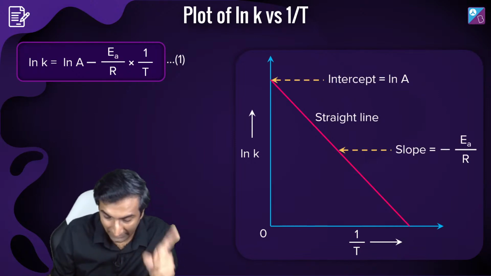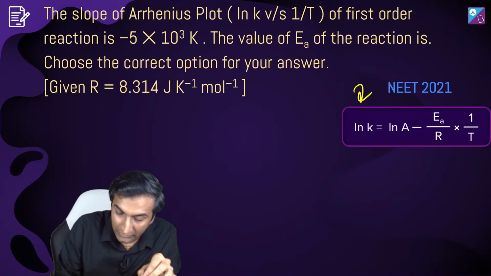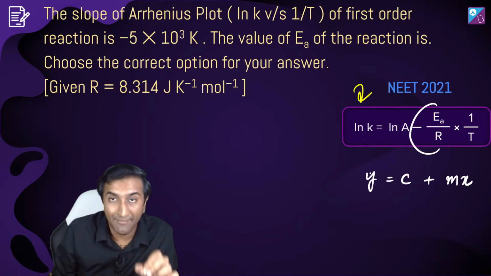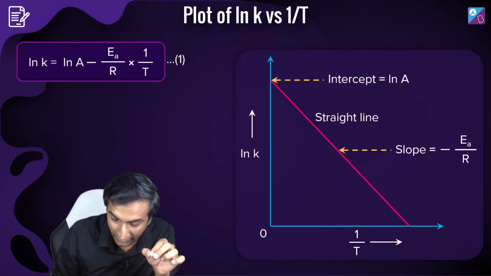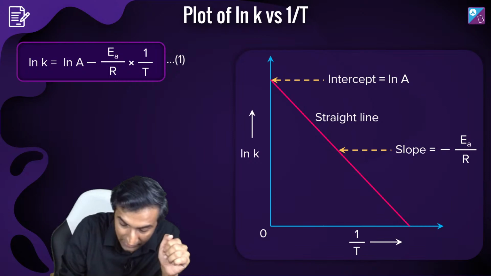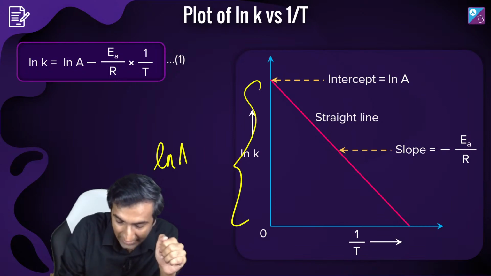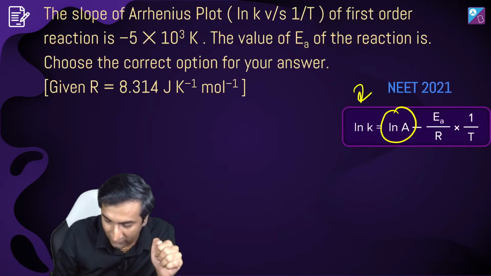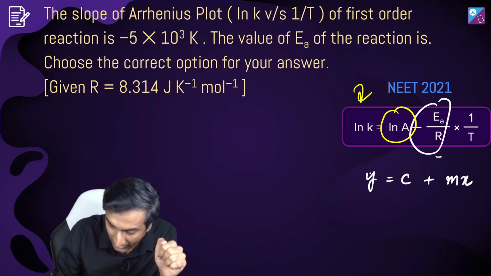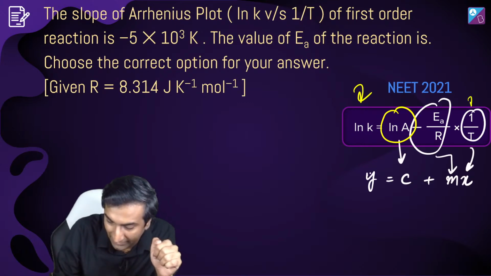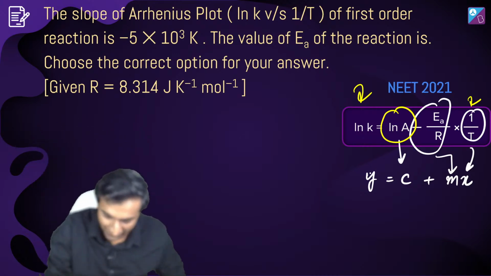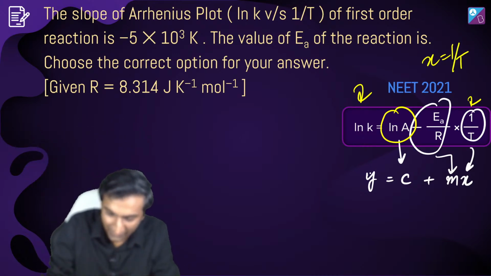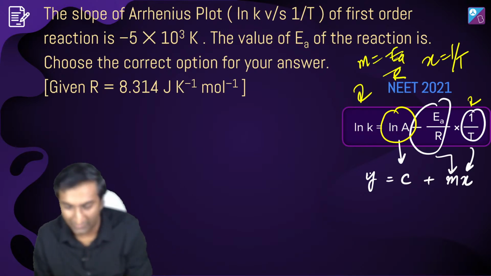And what is the main thing here? After you get this, this is the form of y equal to mx plus c. Here c is ln A. I'm going to go back to this graph. Where is ln A? This whole thing is going to be ln A. And the slope is minus EA by R, which is m, the m in mx, and x is 1 by T. It's like holding your nose to call this y equal to mx plus c, but basically x equals 1 by T, m equals minus EA by R. It's simple math, don't tell me there's too much math.